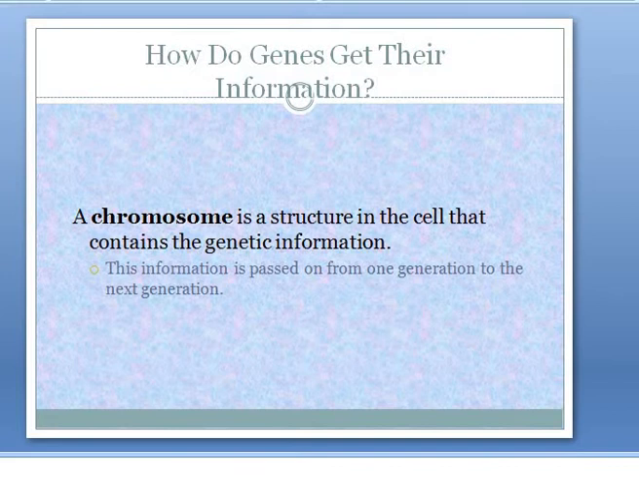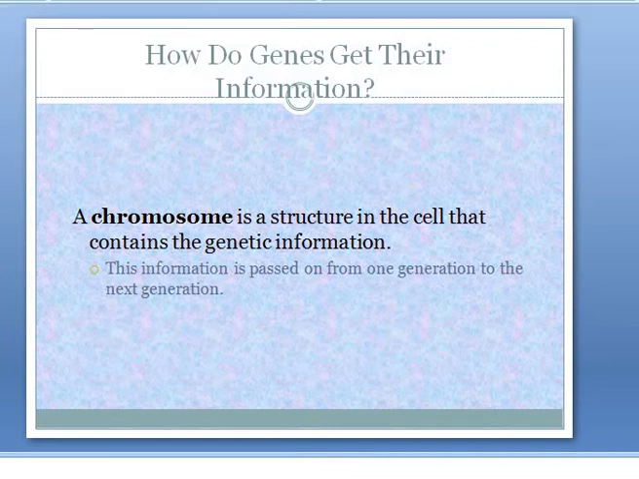Then we come to the chromosome. A chromosome is a structure in the cell that contains the genetic information. This information is passed on from one generation to the next generation. So the hereditary elements of the body are chromosomes. They are thread-like paired structures in the nucleus of each cell. The number of chromosomes per nucleus is distinctive and constant for each living organism. The gametic cells, meaning sperm and ovum, have 23 chromosomes but not in pairs.